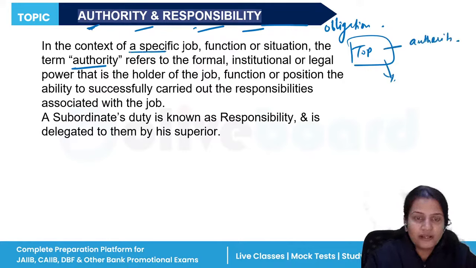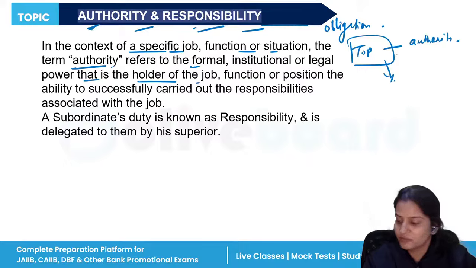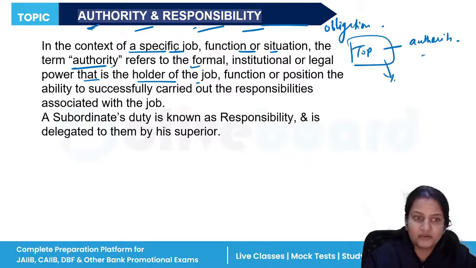In the context of any specific job, function, or situation, authority refers to the formal right to give orders, the legal power of the holder of the job. And responsibility means you have to perform whatever work you have been assigned.